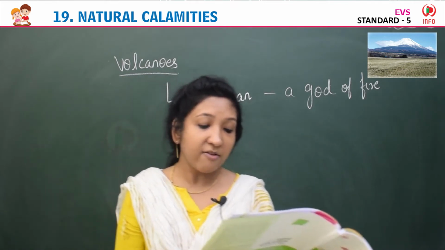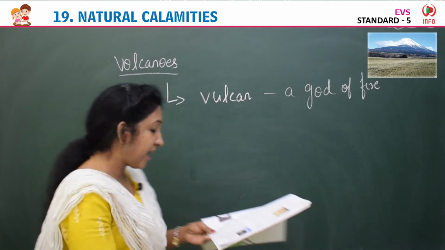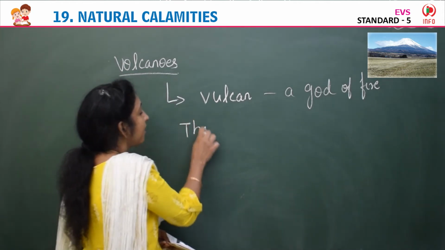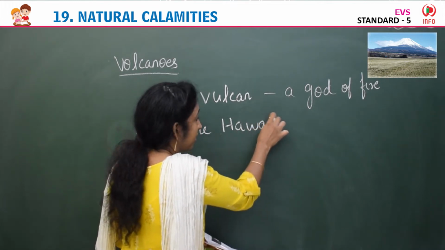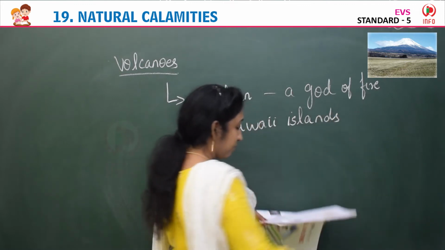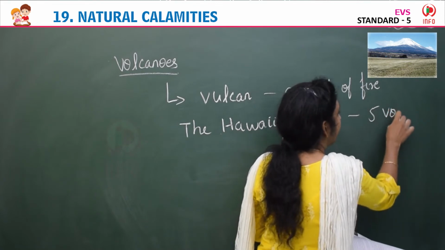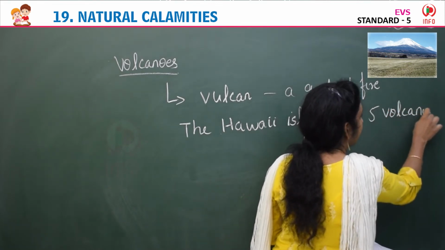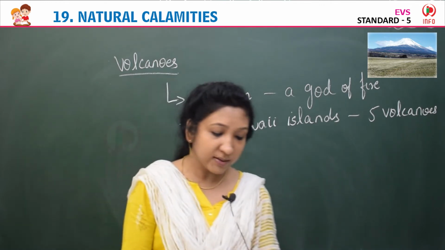The Hawaii Islands were formed by 5 volcanoes. How were the Hawaii Islands formed? They were formed because of these 5 volcanoes.